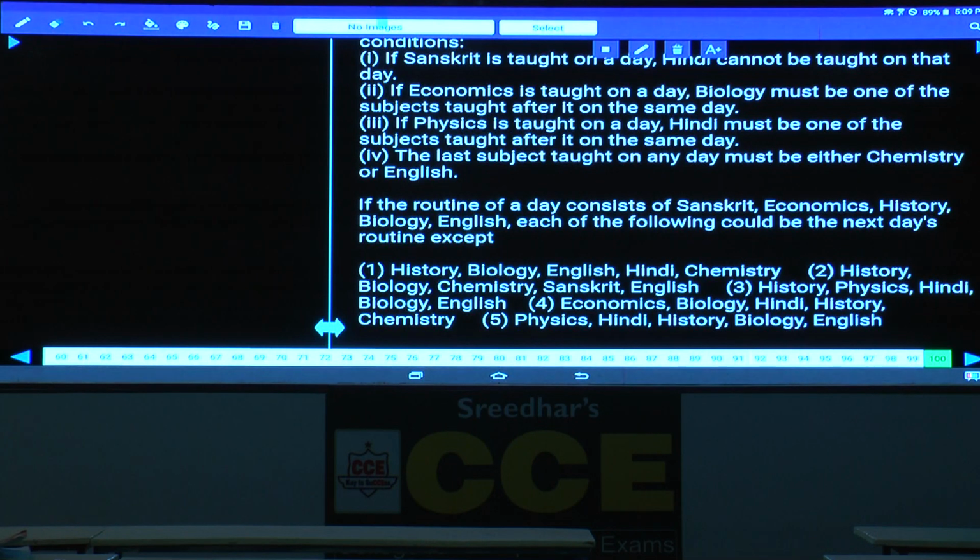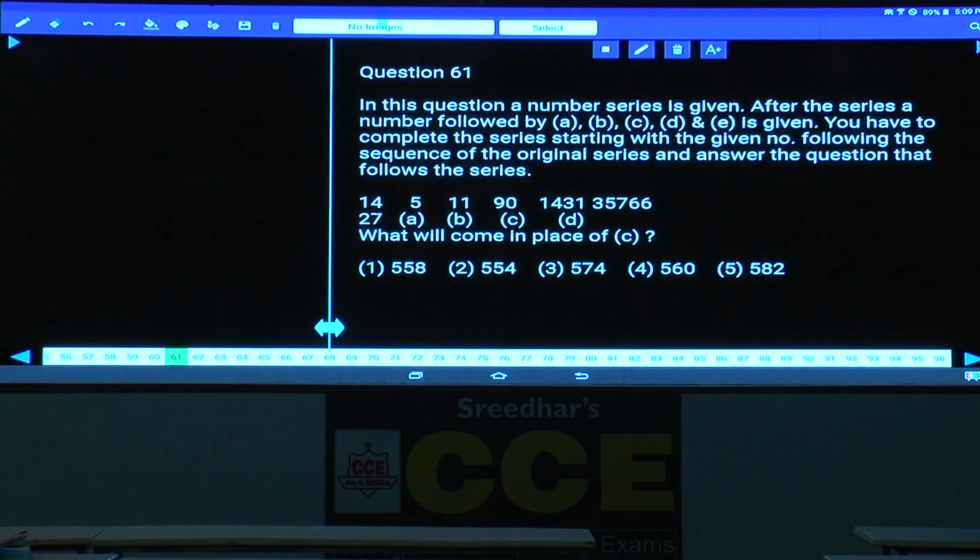Number series. Question numbers 60, 61 to 65.